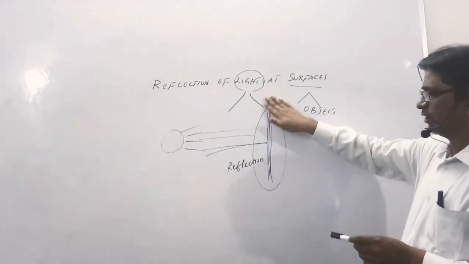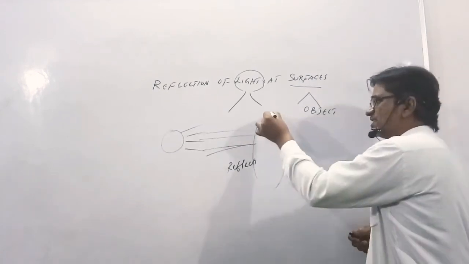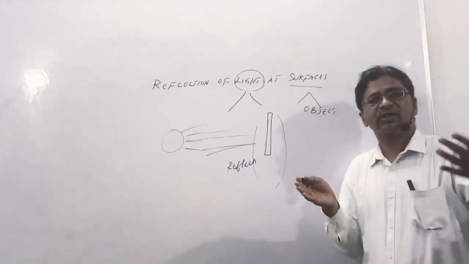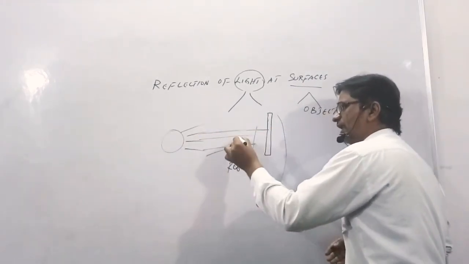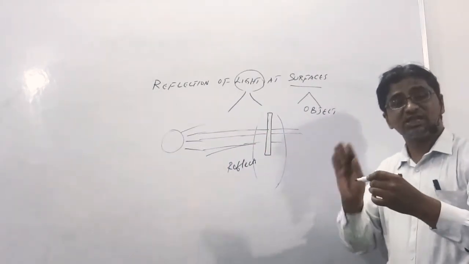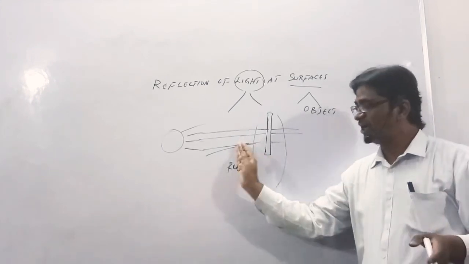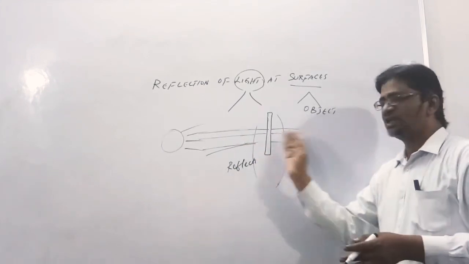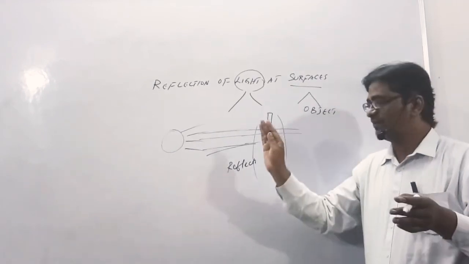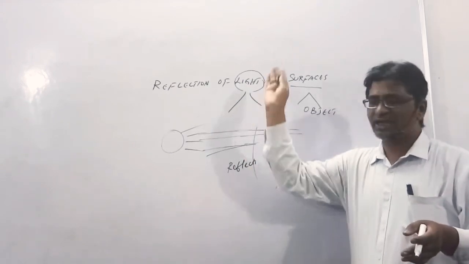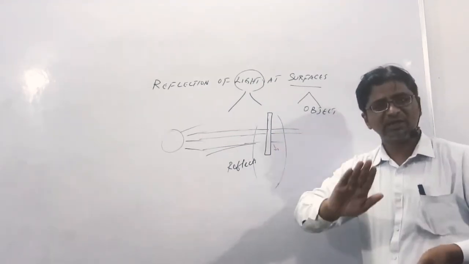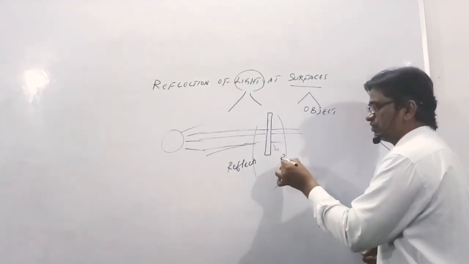Imagine that instead of this board, you have a plain, thin glass here. Then the rays will enter the glass and go to the next level. This transferring of the light from here to here is known as refraction. When this happens, some bending also happens, but when we study that concept, I'll tell you. As of now, the transferring of the light from one level to another is known as refraction.